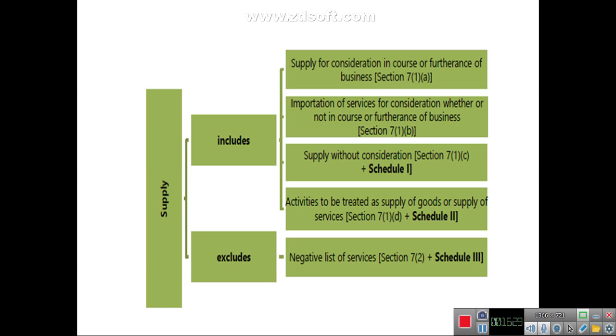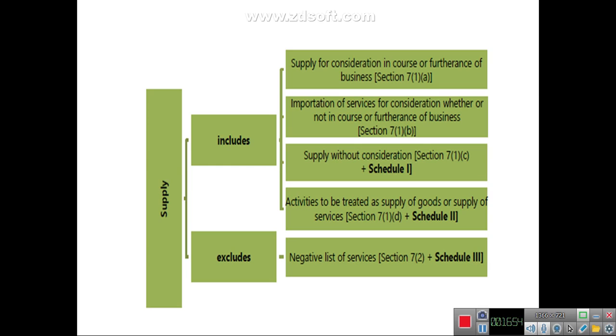Now, supply in the general case includes supplies which are made in the course or furtherance of business and for a consideration. But there are some supplies, even if not in the course of business or without consideration, that are still included in the taxable event of supply.